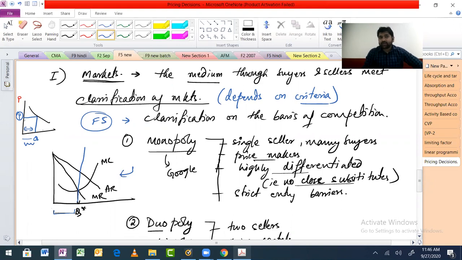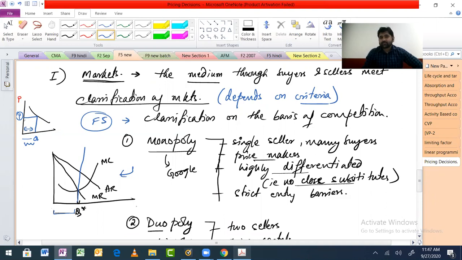If he tries to charge more than that, then he will get less demand. See, today Google is being used everywhere. Now imagine Google comes up with this idea, 10 rupees per search. How many people will go on Google?